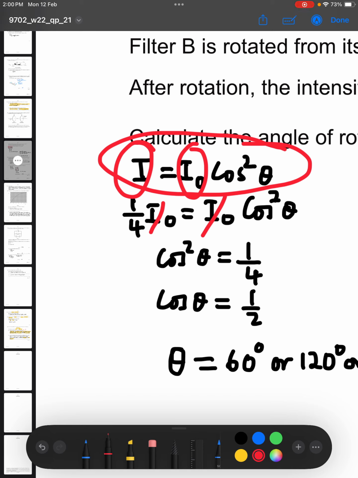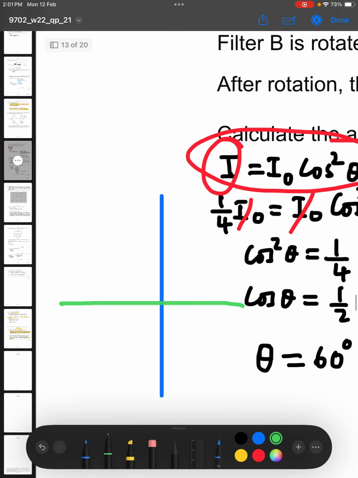Theta represents the angle between the vertically plane polarized light before it enters filter B and the transmission axis of filter B. If this is the vertical, the transmission axis of filter B originally is like that. So the transmission axis and the vertical were making an angle of 90 at first.